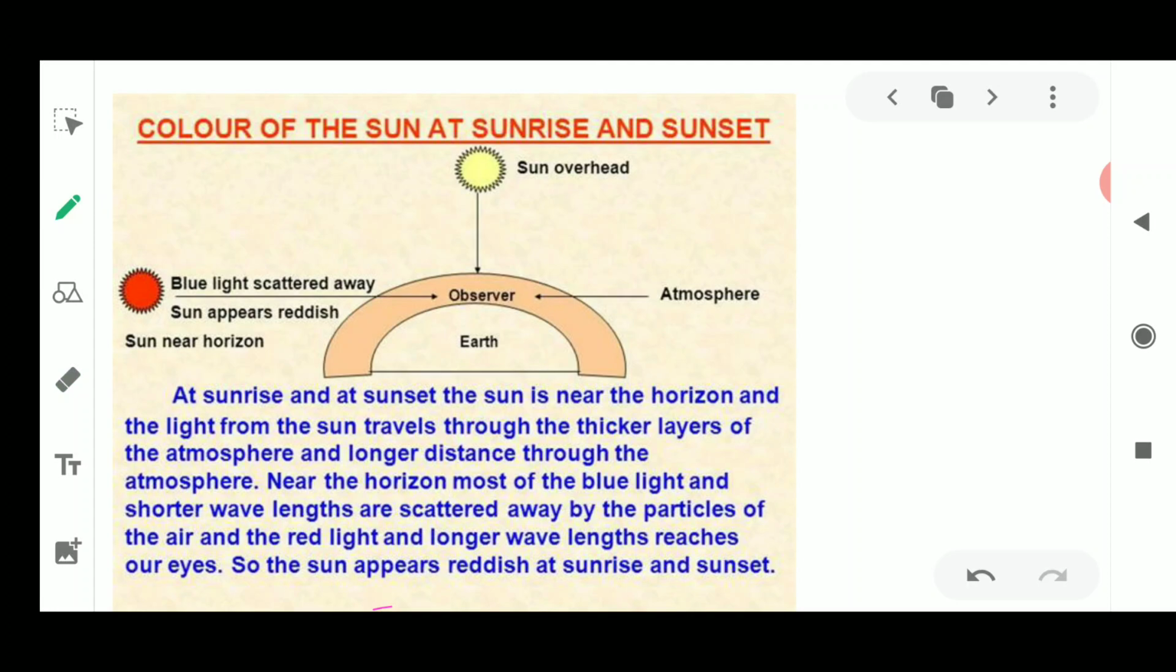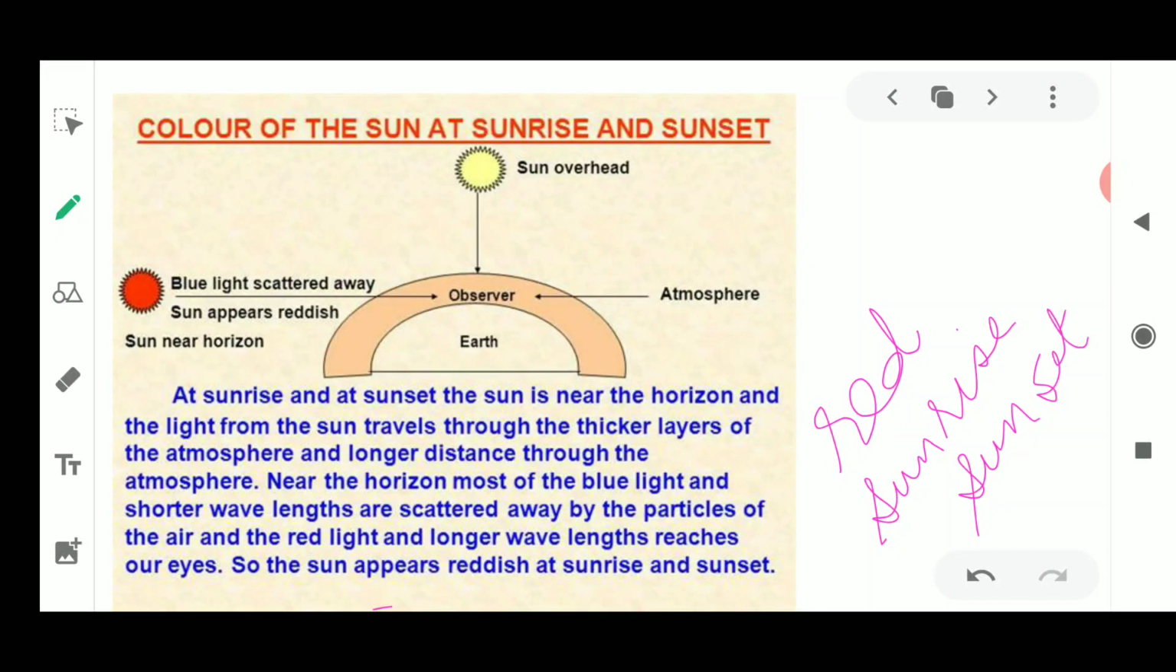So this phenomenon would not have been observed on the moon, due to the absence of the atmosphere on its surface, due to which sunlight does not scatter. Therefore the sun does not appear reddish, the sun does not appear red early in the morning. Okay, so this was the reason because of which the color of the sun is red at the time of sunrise and sunset.